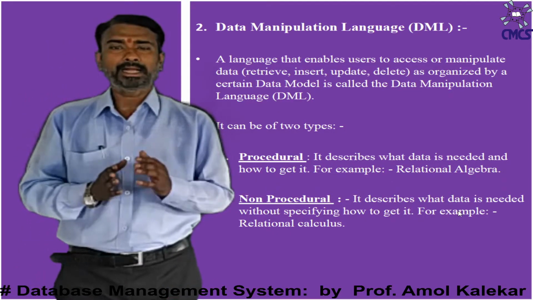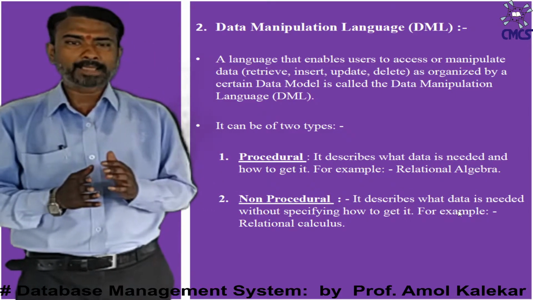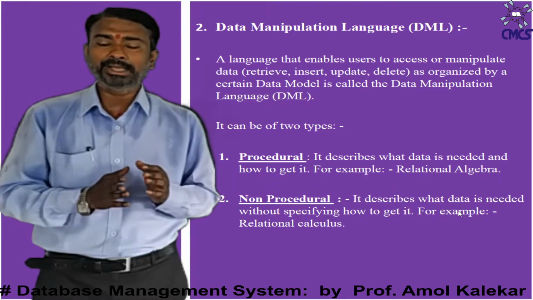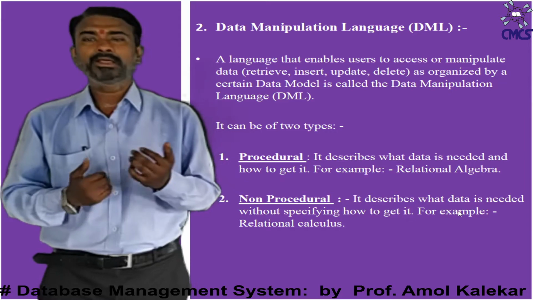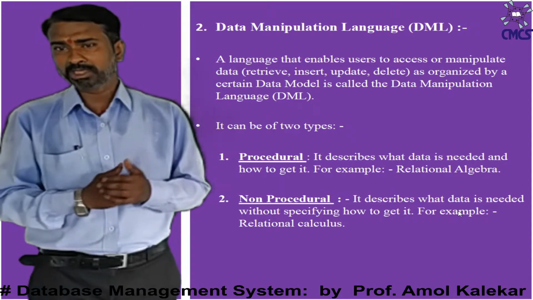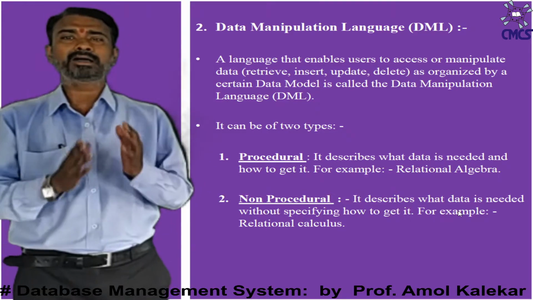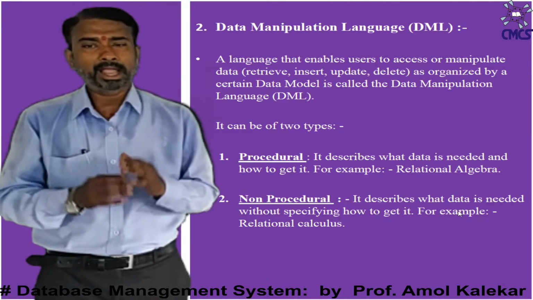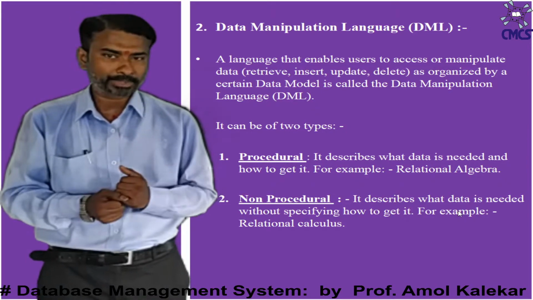First one, that is procedural DML. It describes what data is needed and how it can be obtained. For example, relational algebra. Means by using this procedural DML, you are asking for particular data and you are also suggesting the methods of how it can be obtained.